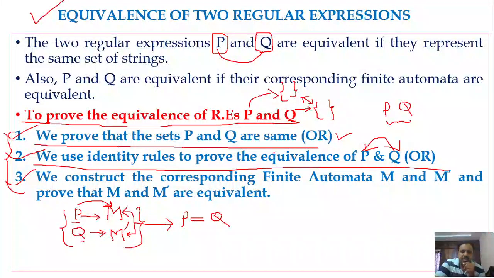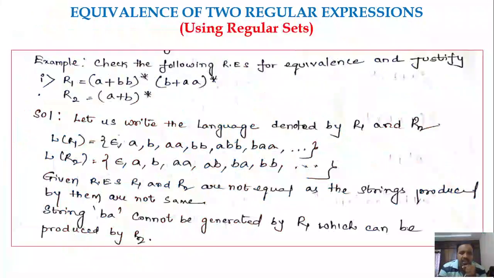Sometimes in a particular problem, it may be given that you have to use the concept of identity rules, or you have to use the concept of finite automata. If the method to be applied is clearly mentioned, then you have to apply the same method to prove the equivalence of the regular expressions. If a problem doesn't specify any methodology, then you may go with any of the methods. So I think the concept is clear, right?